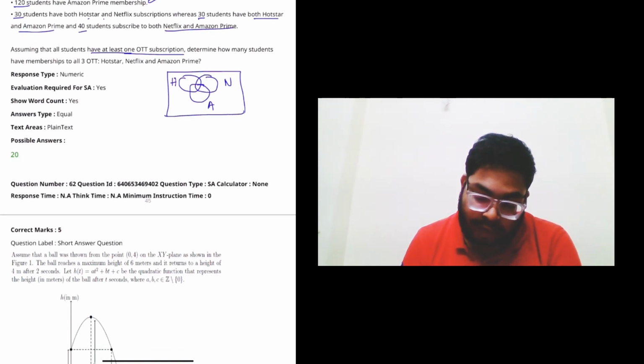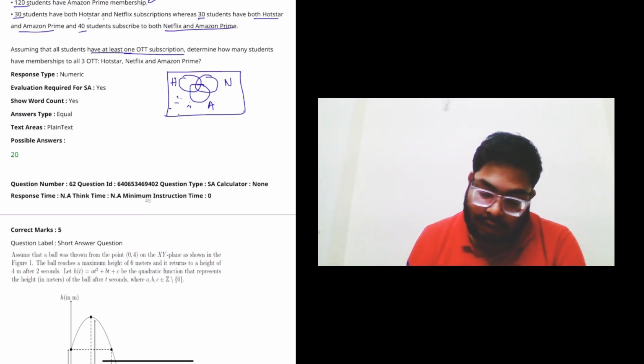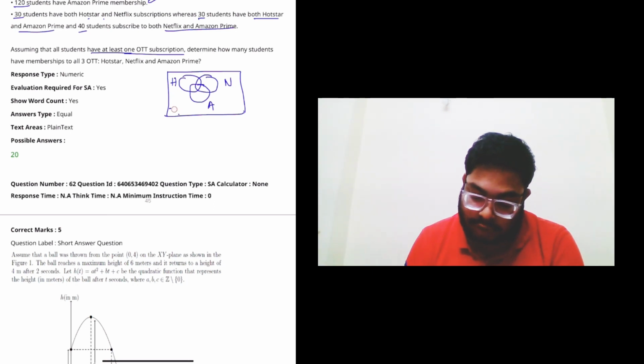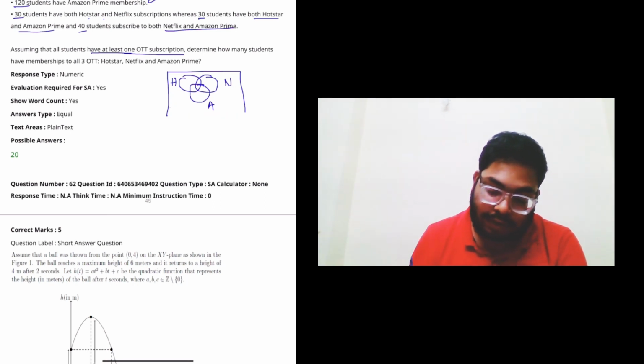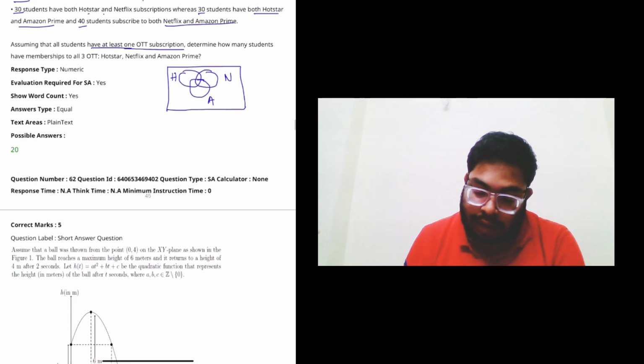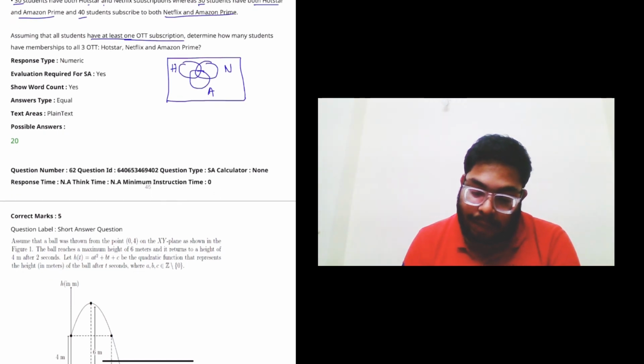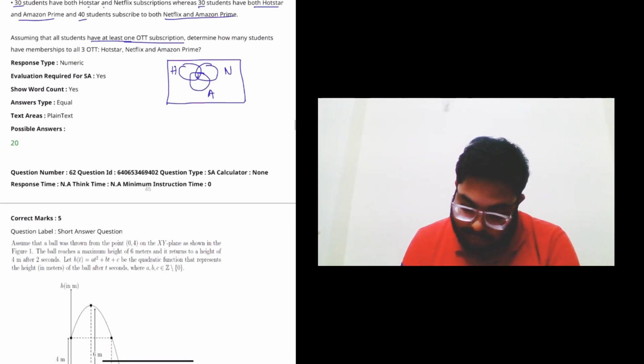So it is assuming that all students have at least one OTT subscription. It means all students at least live within these sets only. Otherwise, if we do not assume that, the student can also live here, here, here, so it will not satisfy our result. So we have to assume like this. Even if it's not mentioned, we have to assume. And then determine how many students have membership to all the three OTT.